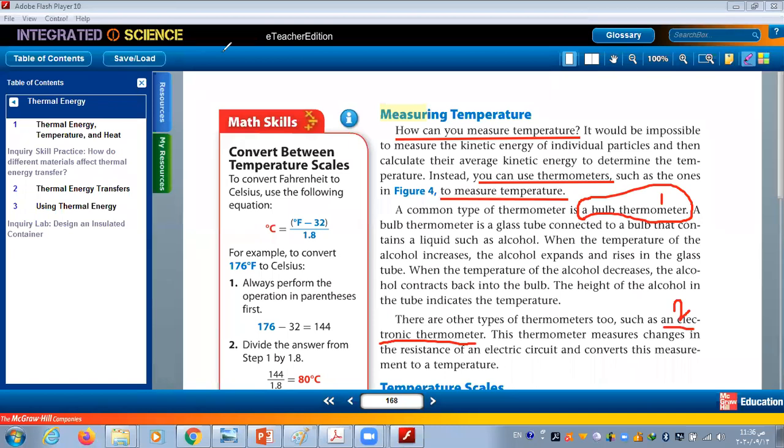As a start, as we used to, we can watch a video about thermometers.